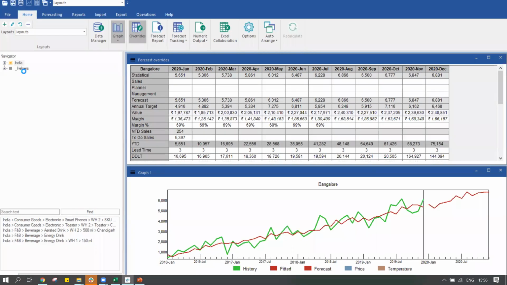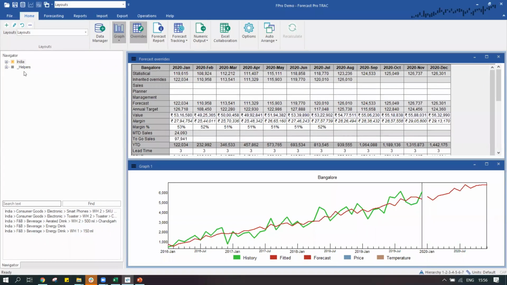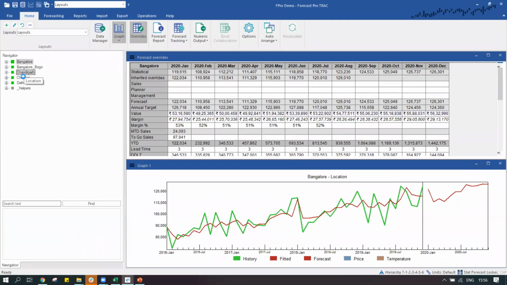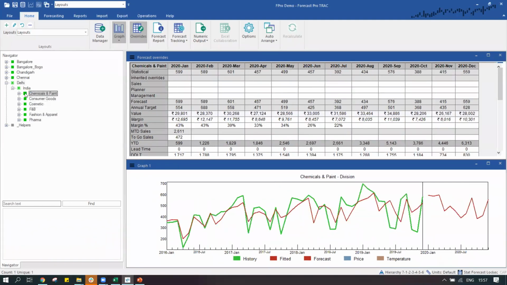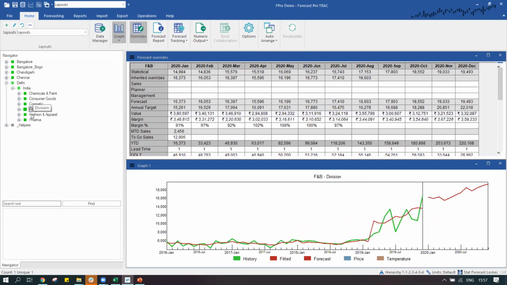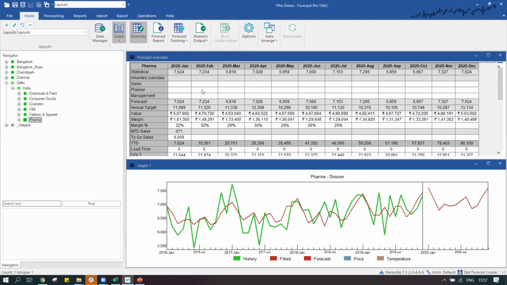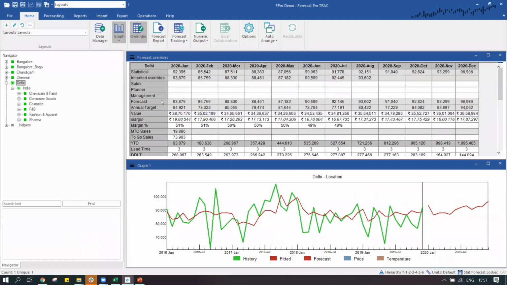So it's trying to aggregate the information at the location level. I can see Bangalore, Chandigarh, Chennai, and Delhi level, and then I can further disaggregate and see, okay, Delhi is contributing so much, and these are the various product lines. I can accordingly make a change only to Delhi level because I know Delhi has sealed borders. So I know there is going to be a very huge supply issue for the month of June now, and I can say that I would only supply only 30,000.